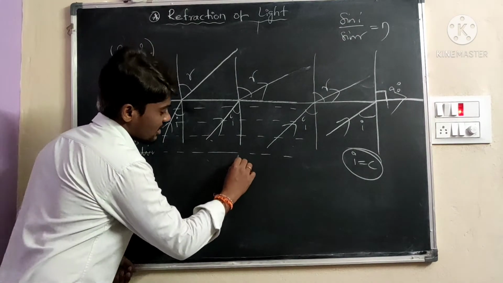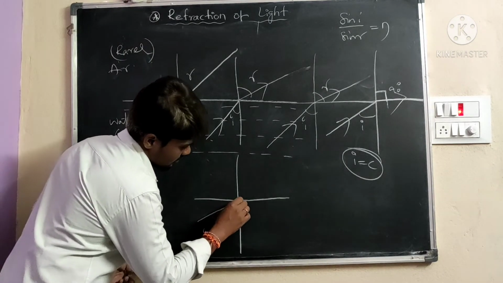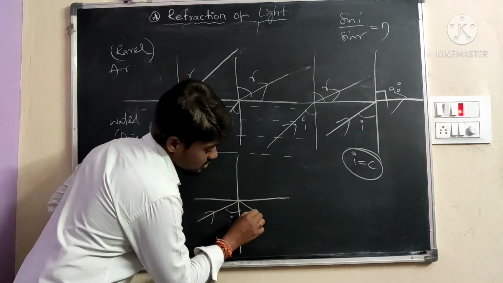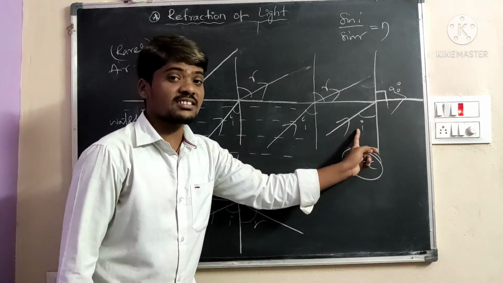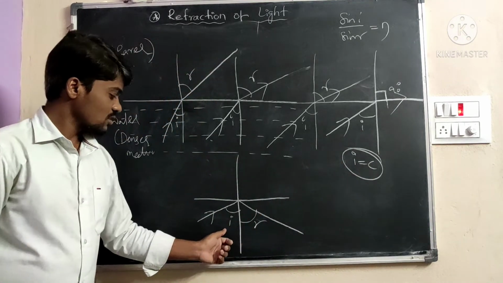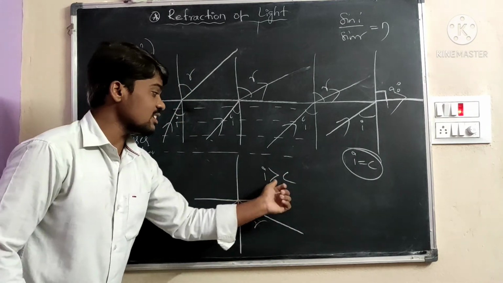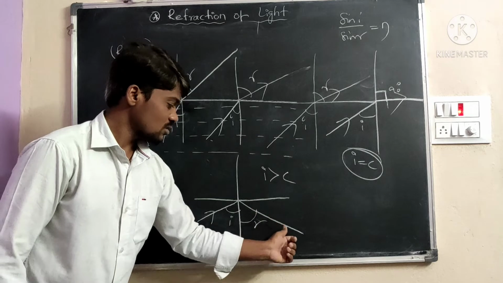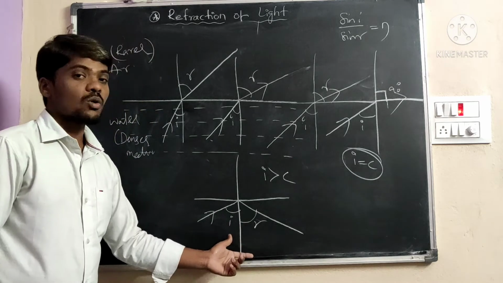Next, I will increase the incident angle further, so that i is greater than C. When the incident angle is greater than the critical angle, the ray does not refract but comes back, bouncing back into the same medium. That is what is meant by total internal reflection.